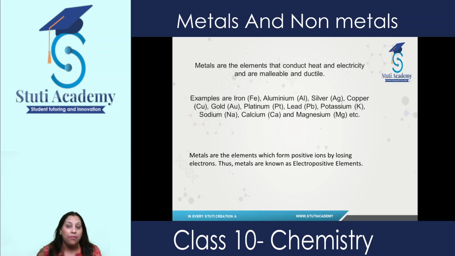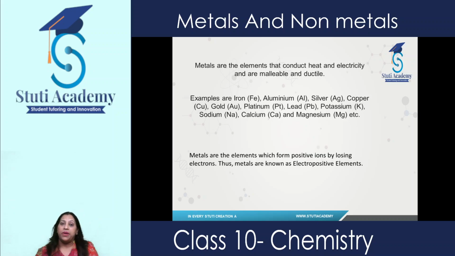And what are the examples of such metals? Any idea? Yes, metals which we observe in our daily life: copper, iron, aluminium, gold, silver, and many more examples are there. So now let's study these metals and their properties in detail.